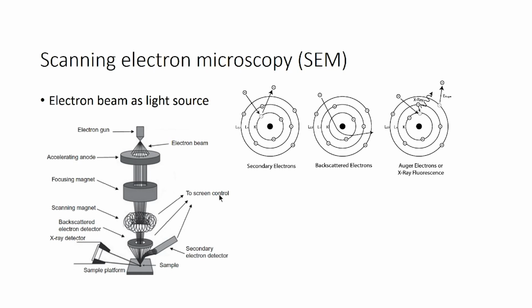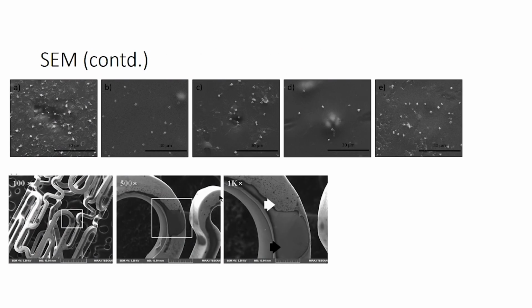In scanning electron microscopy also you can find out the elemental composition, where it will show the percentage of elements present on the surface also. Okay. So, that is called the X-ray energy dispersive method. So, this is how the SEM images look like.